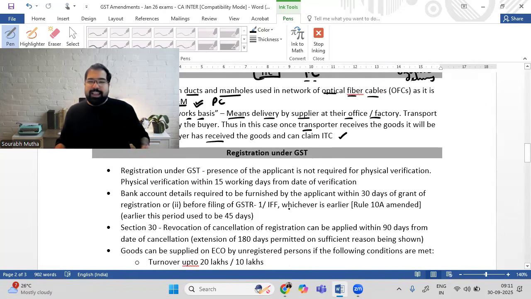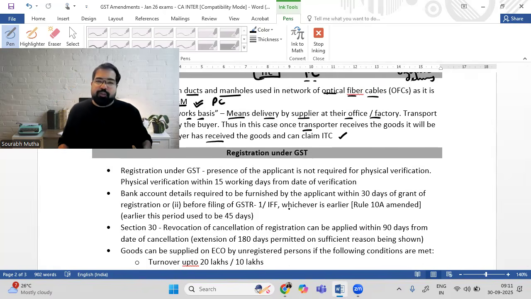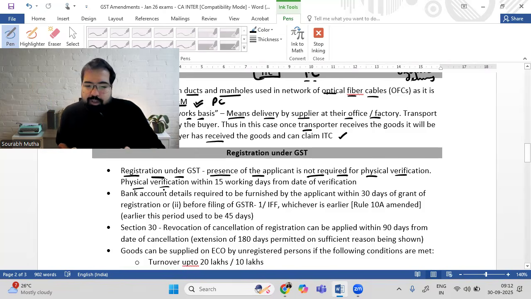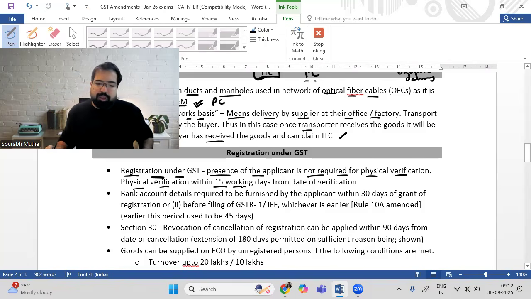Now, let's go to registration. Guys, if I register, only then can I put that registration number outside my office, and only then can I claim GST from my customers, clients, students, etc. Now, some points in registration, very simple points. First, earlier, when you registered under GST, there used to be a physical verification sometimes and you had to be present. But now the presence of the applicant is not required even if there is physical verification. Physical verification should happen within 15 days after the date of verification, and they also have to intimate you before they come.